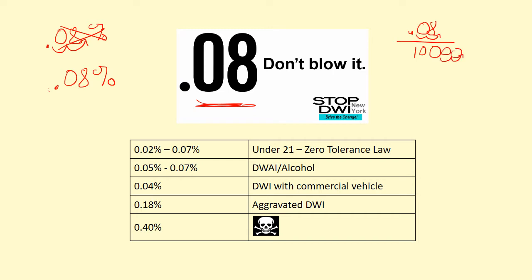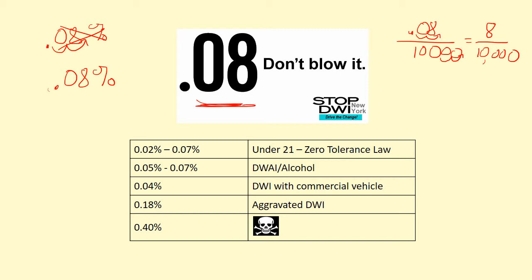I'll write this over again neatly: that's 8 parts out of every 10,000. So if 8 parts out of every 10,000 in your blood is alcohol, you're too drunk to drive a car. Percentage-wise, that's very small, but it does its job very efficiently.